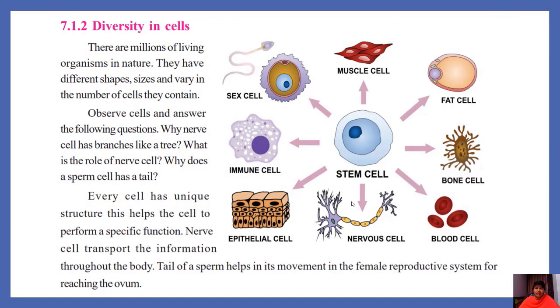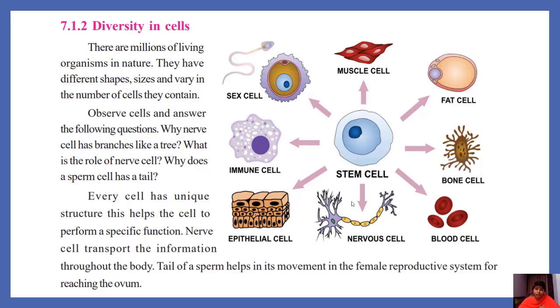Diversity in cells. What is diversity? Observe here, here is the picture. From stem cell, muscle cell, fat cell, bone cell, blood cell, nerve cell, epithelial cell, immune cells, sex cells, that is ovum and sperm. Do they look alike? No. The structure and shape are entirely different from each other.